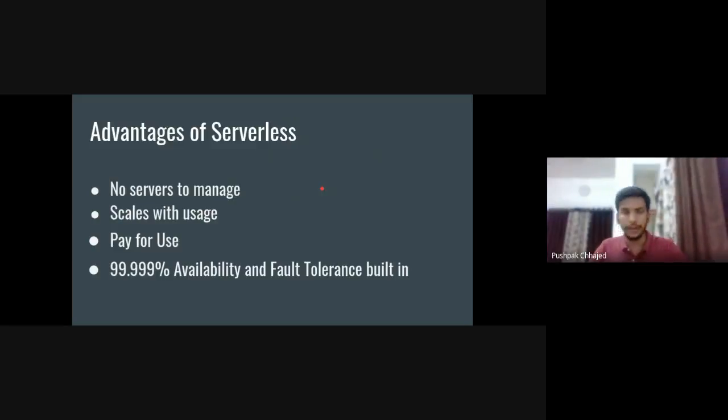And the third main thing is pay for use. Why is this important? Let's take a Laravel-specific example. If you are running a queue worker, and let's suppose there is no job in the queue for a day, but you are still running the queue worker in a traditional approach, you will be paying for that server for 1 day at the end of the day, right? You need to pay for the resources which you have used. If you are using an EC2 instance or any specific server for running the queue workers, you need to pay at the end of the day. But if you are using serverless technologies, you don't need to pay anything unless you use those resources.